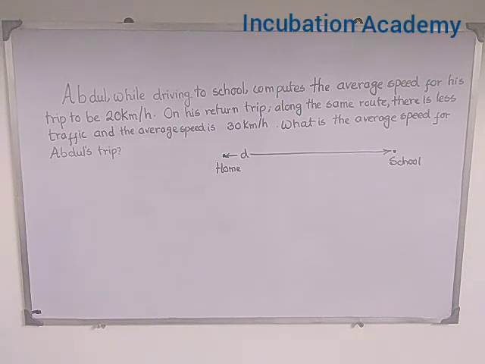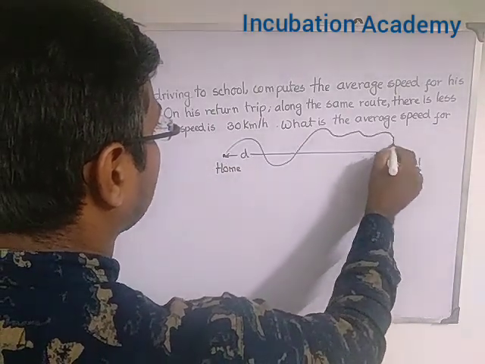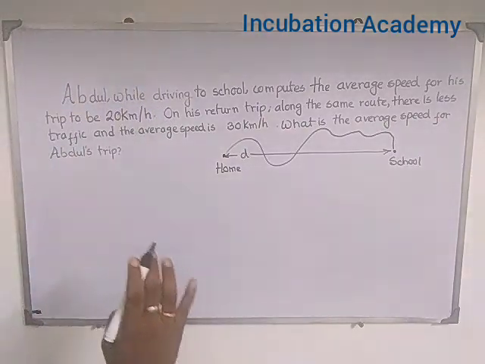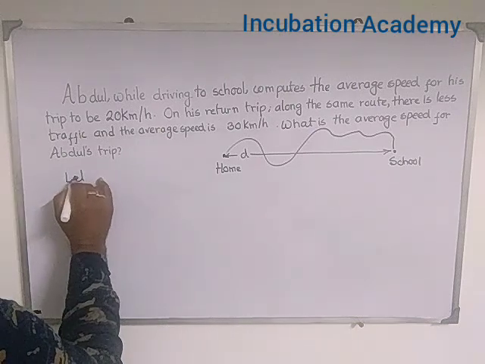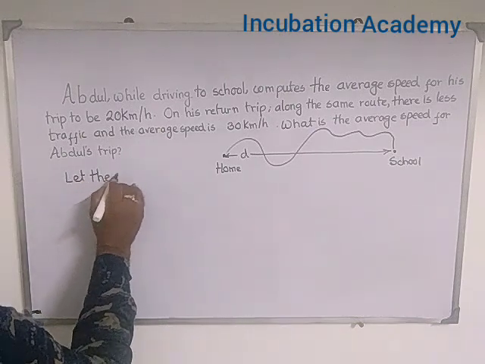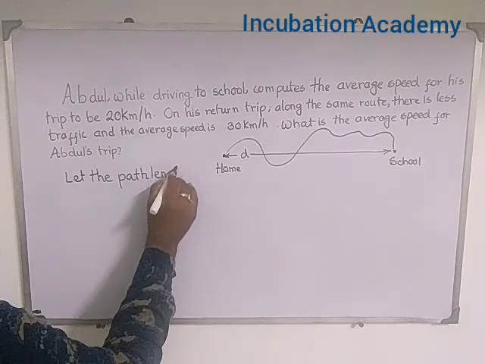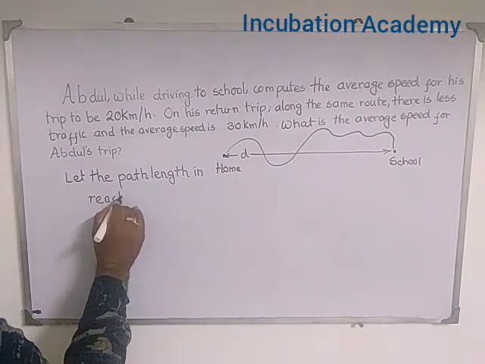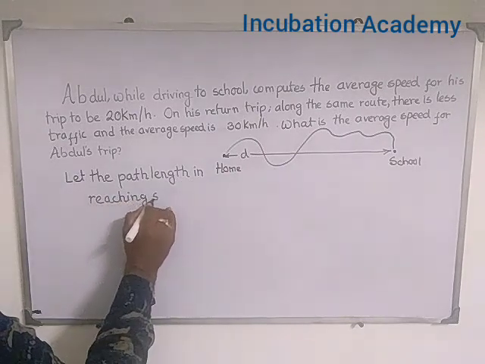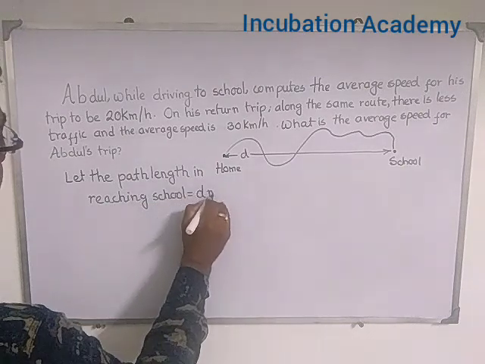Maybe somewhere he takes a turn or whatever. Maybe Abdul's path is something like this. We don't know. Whatever it may be, we have considered here the path length in reaching school is, let us say, d meter.